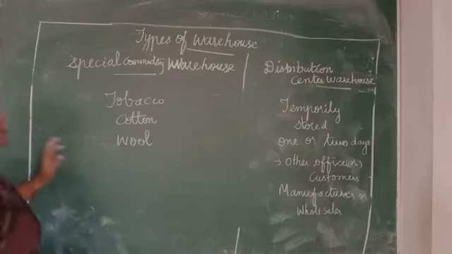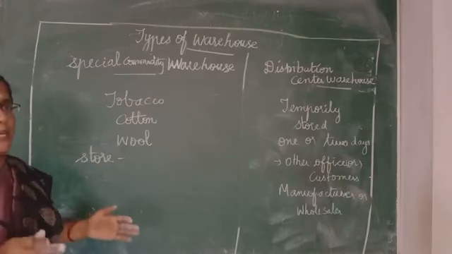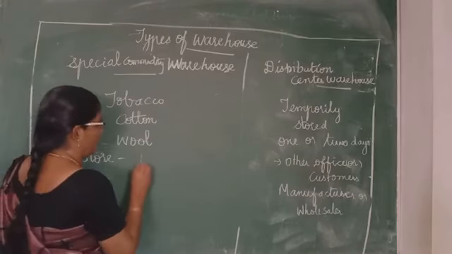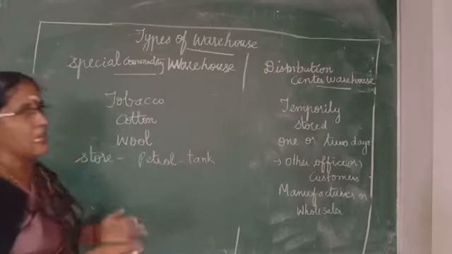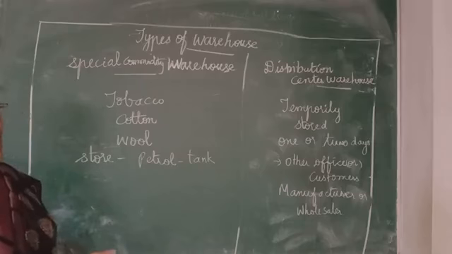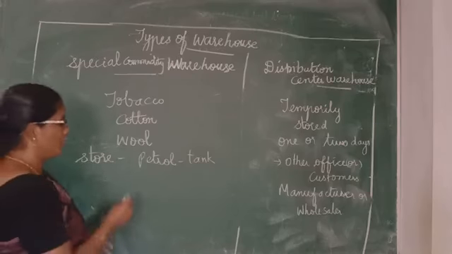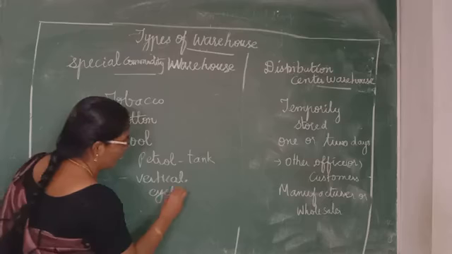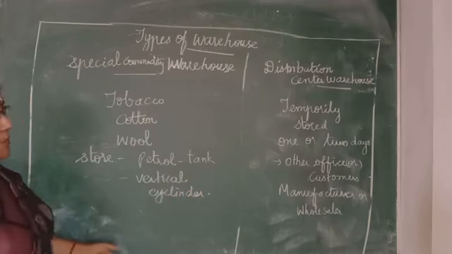So next one is storage of petrol. For storage of petrol, we have already seen, we have to store the petrol in a special tank, isn't it? So petrol is stored in a special tank, and we have to store the molasses in a special tank. What about the remaining oils? All the oils we want to store in a vertical cylindrical storage. So these all come under the special commodity warehouse.